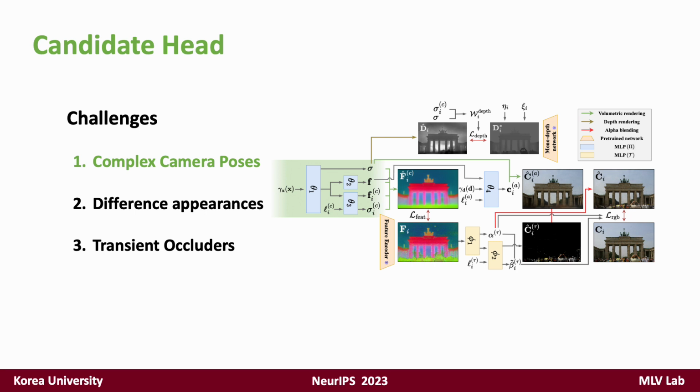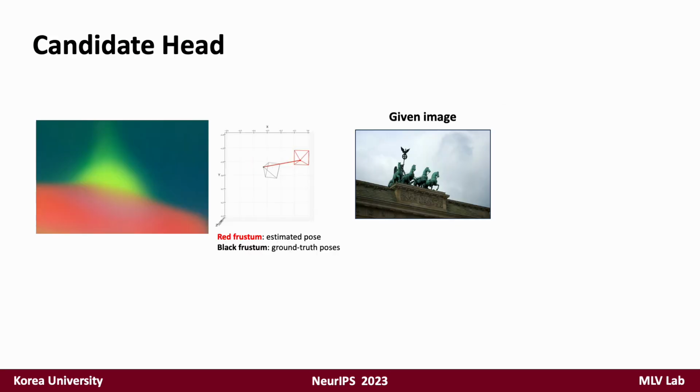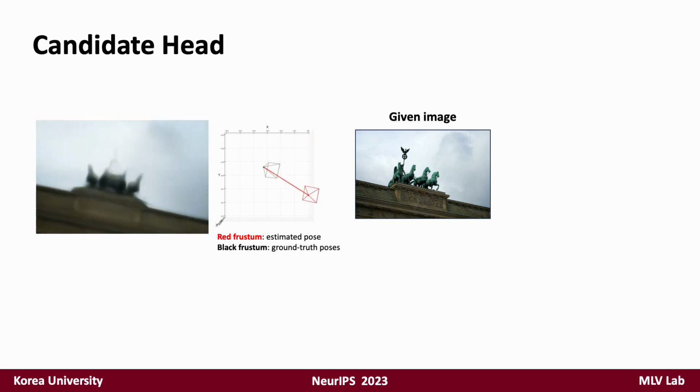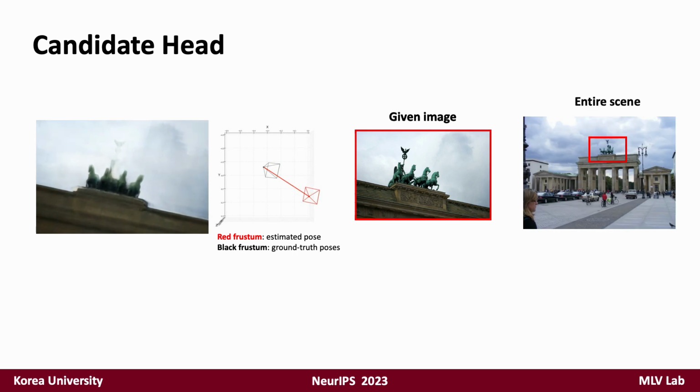First, we introduce the candidate head for robust pose optimization. We observed that some images with distinctive camera poses fail to train. This image captures a detailed part of the scene that makes it challenging to find their pose. Ultimately, this leads to falling into local optima.